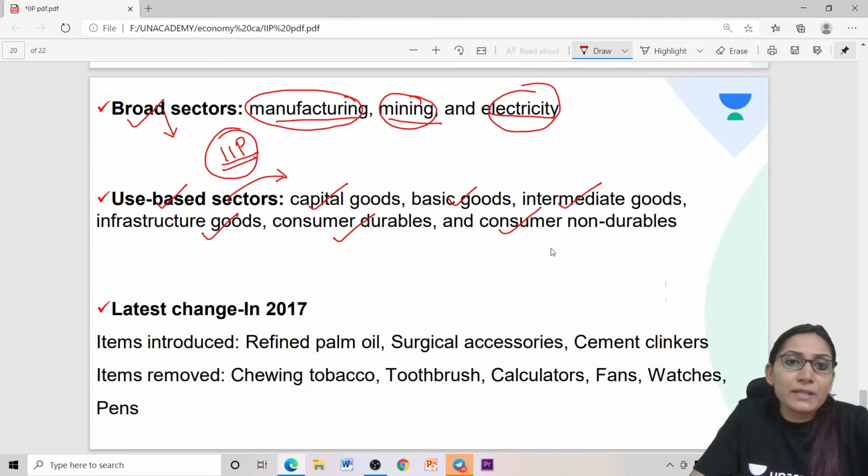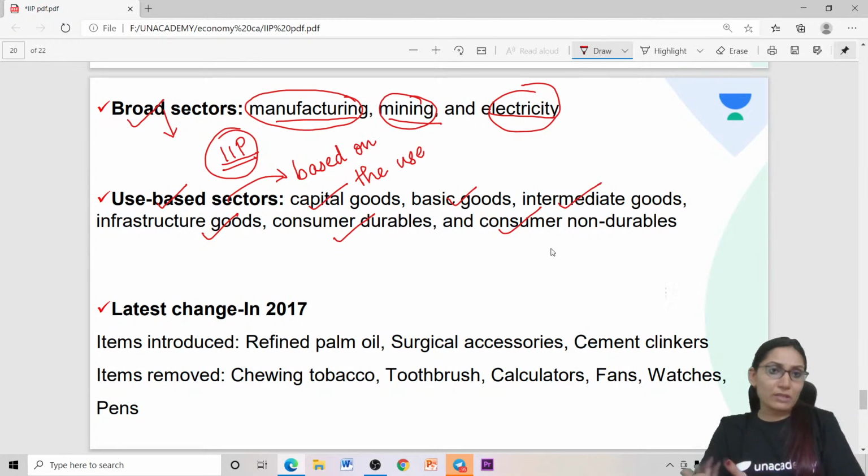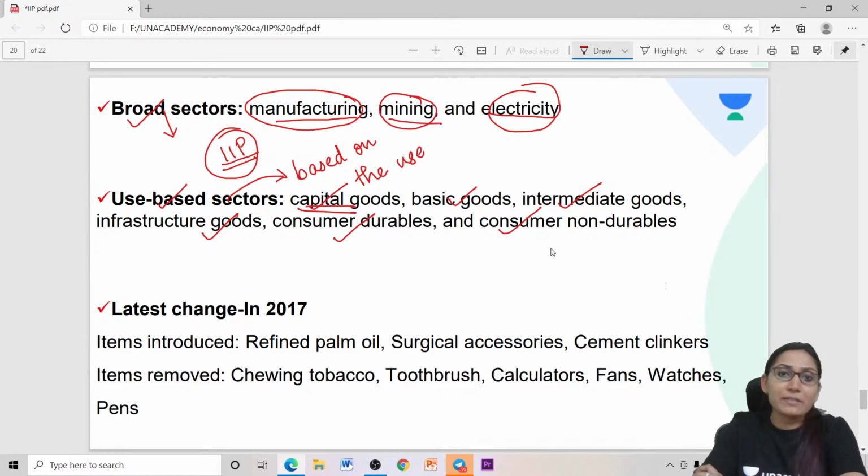Use-based sectors means based on the use. Based on the use of those commodities, they are classified into capital goods, which have a different use, basic goods, intermediate goods, infrastructure, consumer durables, consumer non-durables. So these are all classified according to the use.